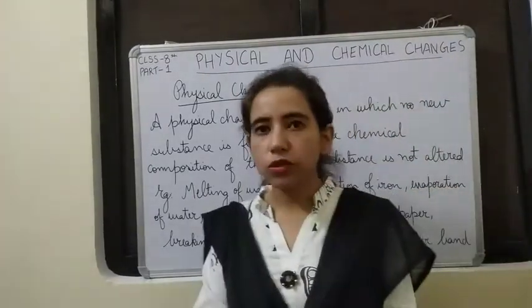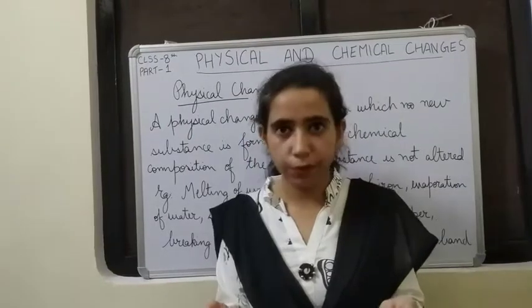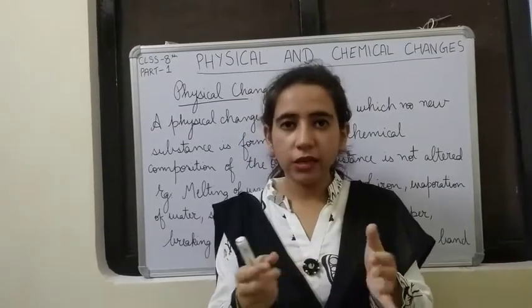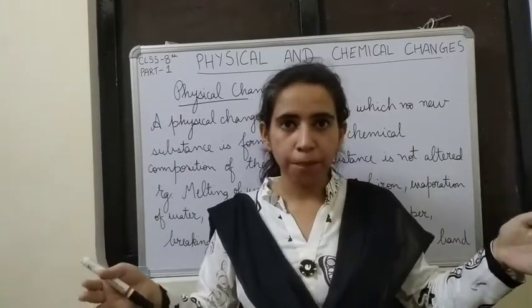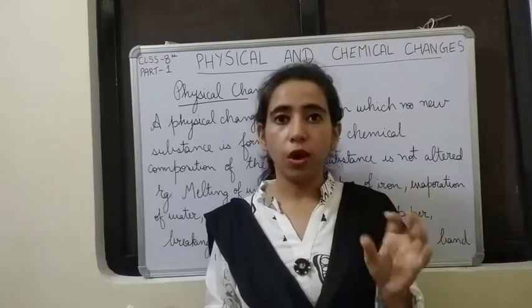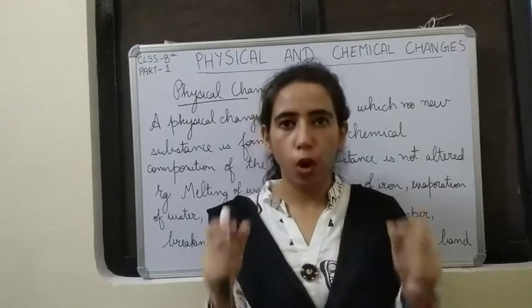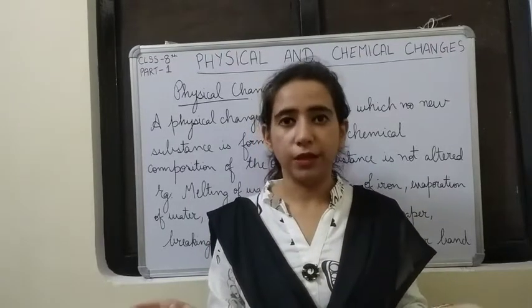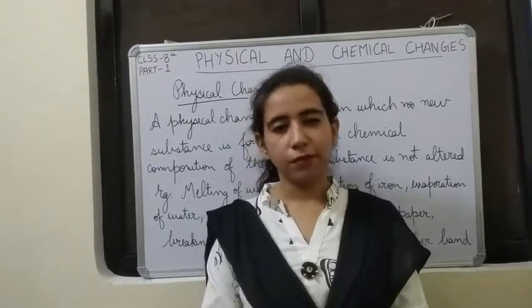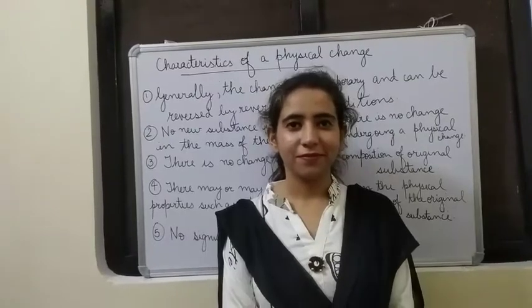When we stretch a piece of rubber band, only its shape changes. Earlier it was condensed. When we stretch it, it elongates. But chemically there is no change. What was that small piece made up of? The same will be the chemical composition of the elongated piece. Okay.